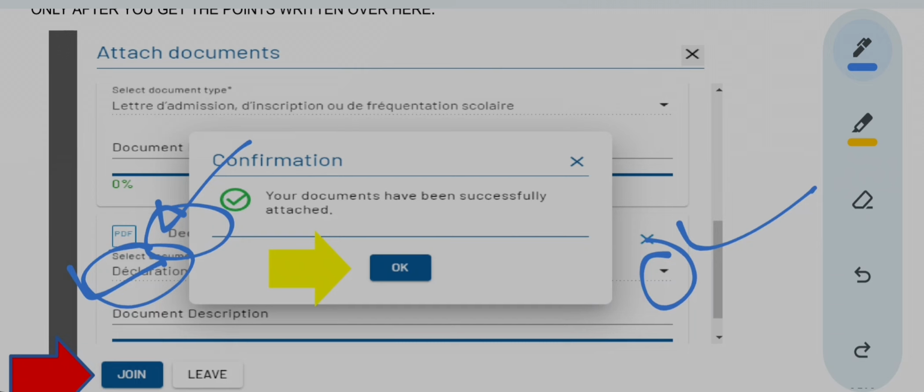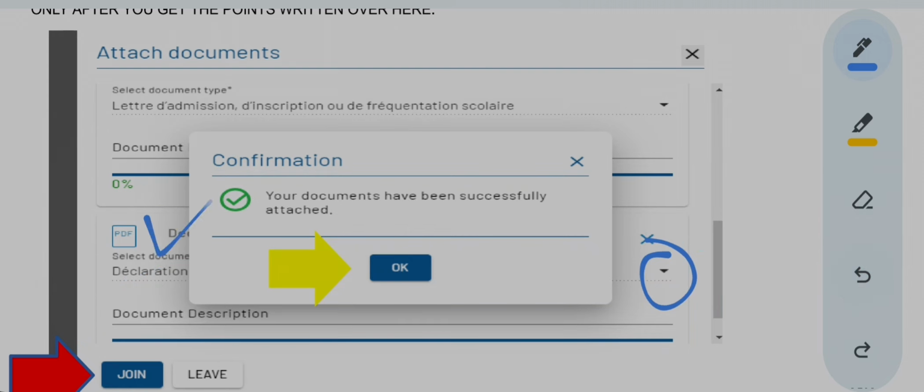If there is any doubt, please don't go forward for submitting your documents. If there is any doubt, please ask someone. Okay, this is very important to cross check that here it is declaration, then here also the type of document you have selected from the drop down menu is also declaration only.